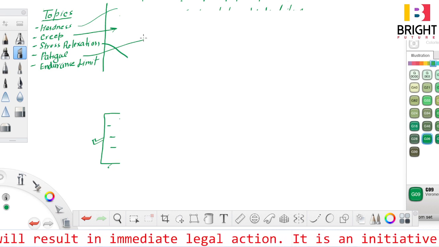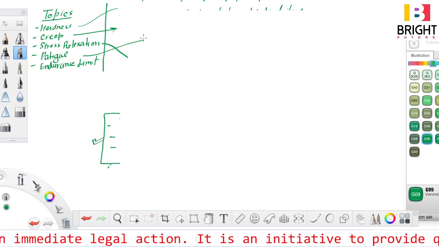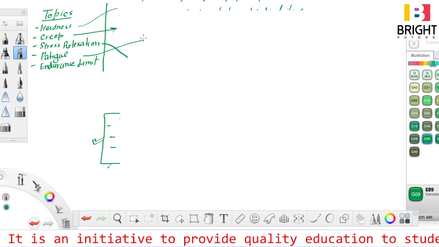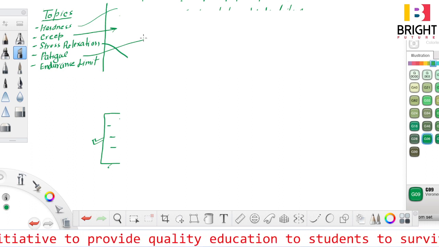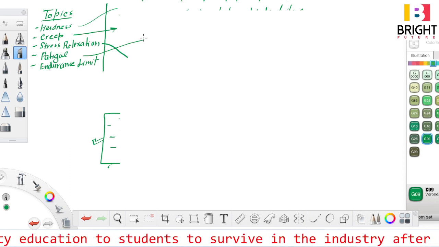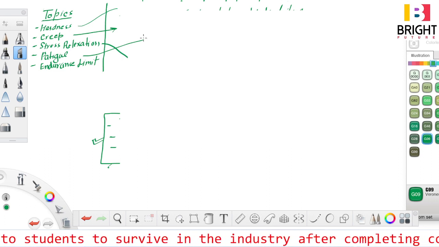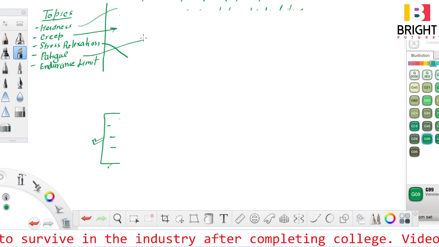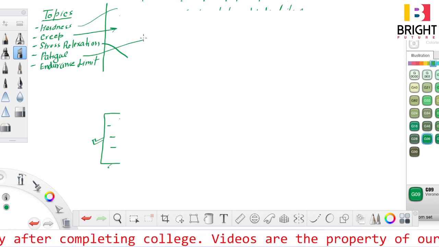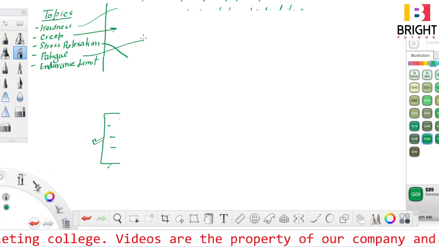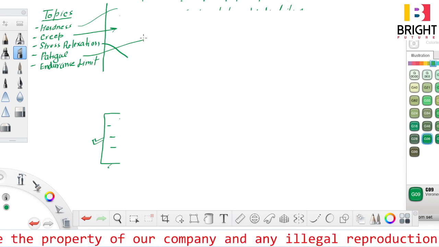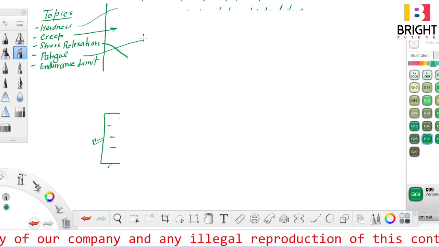When loading is cyclic or reverse cyclic, then in every cycle certain energy is stored, even though stress is below the elastic limit. And when total strain energy stored exceeds the modulus of toughness, then fracture occurs and a surface crack will appear on the surface, and such failure is called the failure by fatigue.